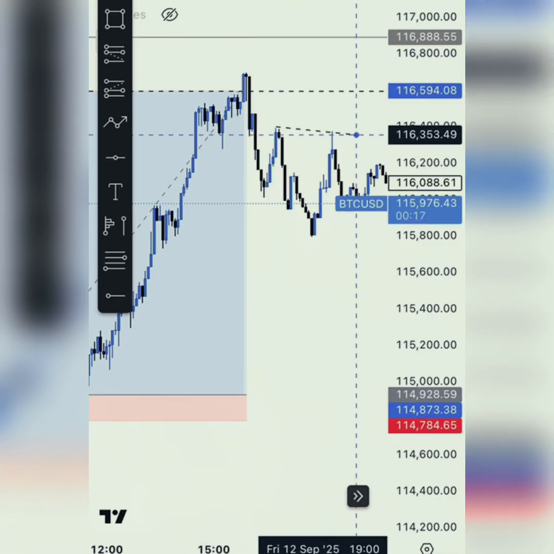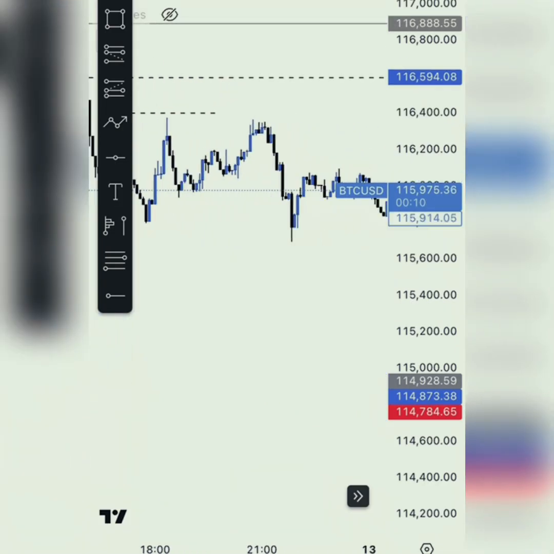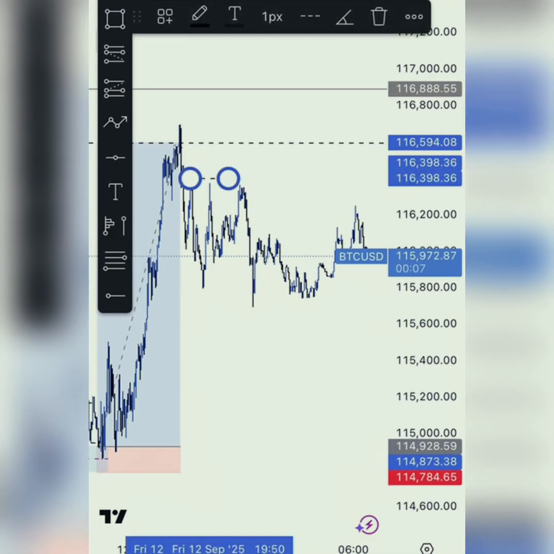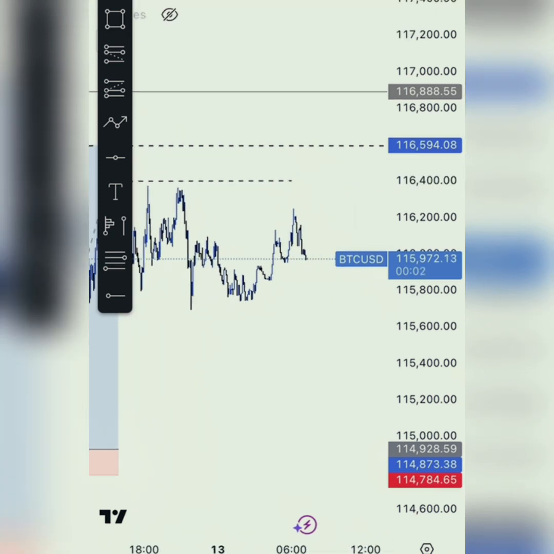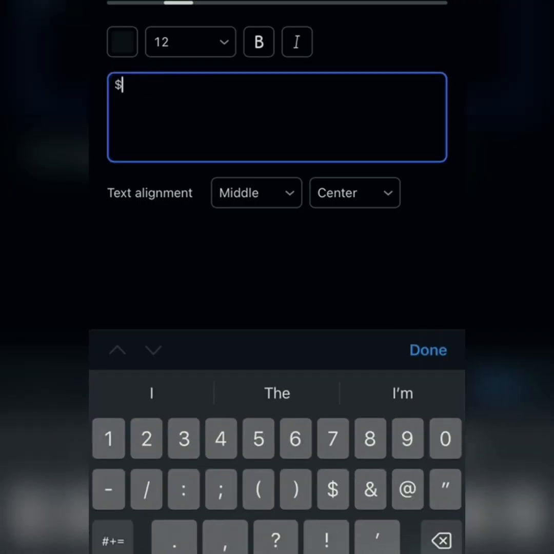This was my first pullback. So after this first pullback, which we had here on the 5 minutes, we're going to confirm if this level is going to be valid, if market should come back to it, right? So you can see very much here, this is what we had, and that should be named liquidity.